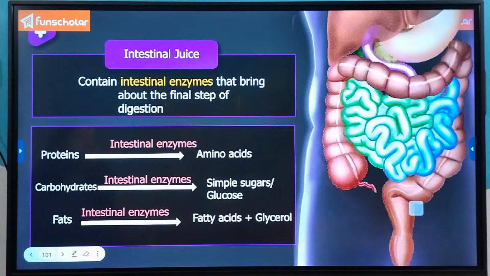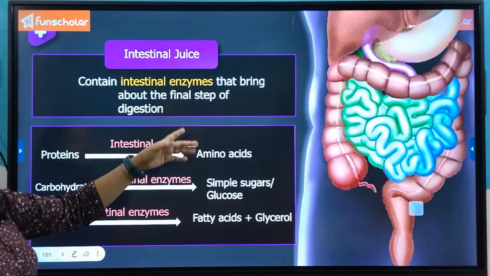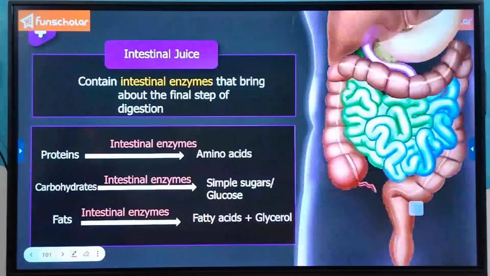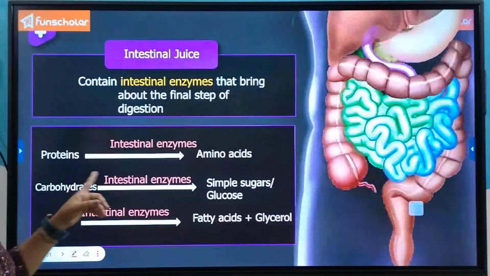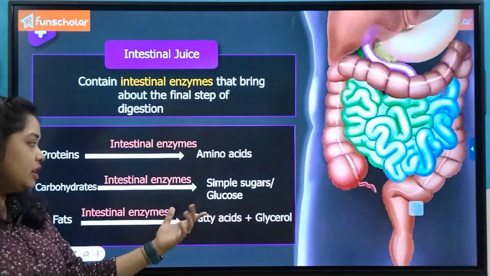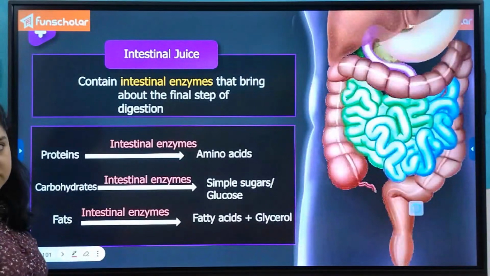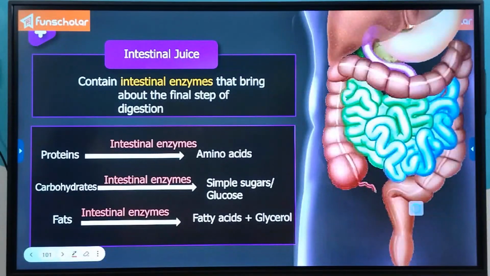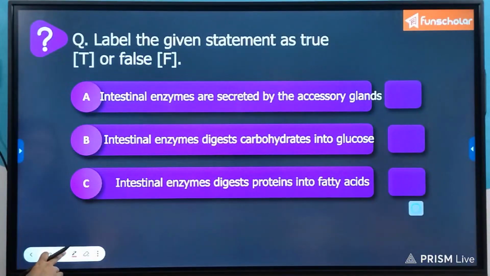So see, this is in the form of a flow diagram again, showing how the intestinal enzymes bring about the final step of digestion. Proteins are converted to amino acids, carbohydrates into simple sugars, which is nothing but glucose and other monosaccharides that we have seen like fructose and galactose, and fats are converted into fatty acids and glycerol.